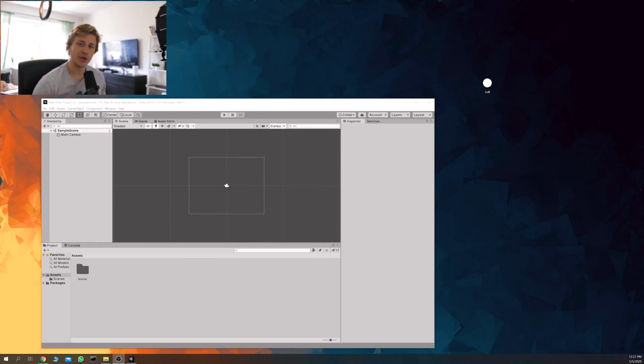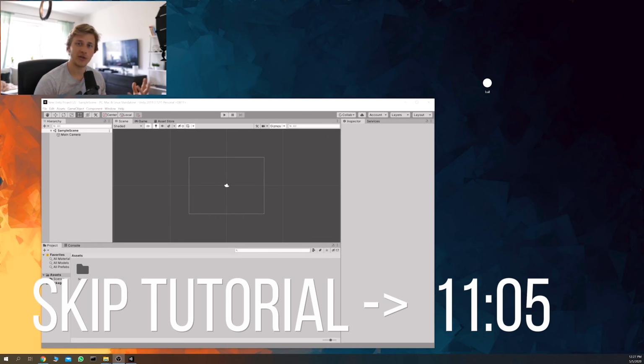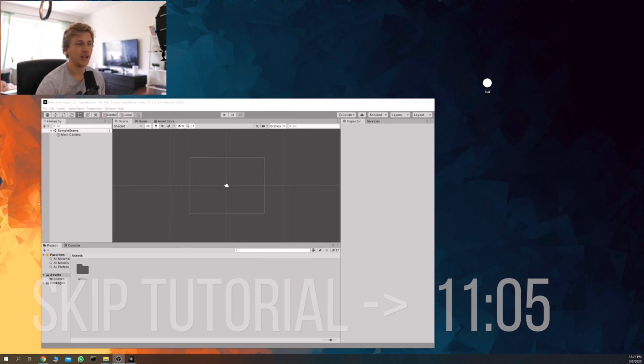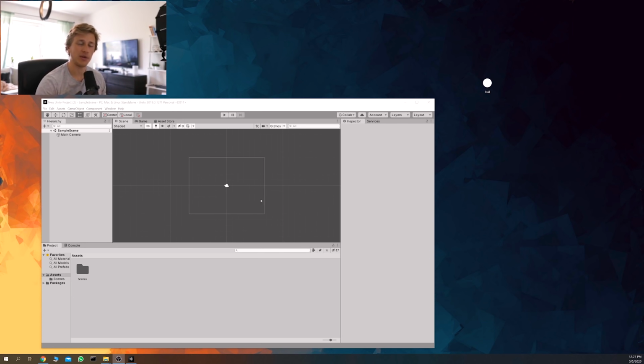I figured I would just show you quickly an overview of how things work in Unity, things that would have helped me save a little bit of time at the start, so hopefully that will be helpful for you as well. I just want to show you how to do something very simple in the game that will kind of show you the way that things work essentially.